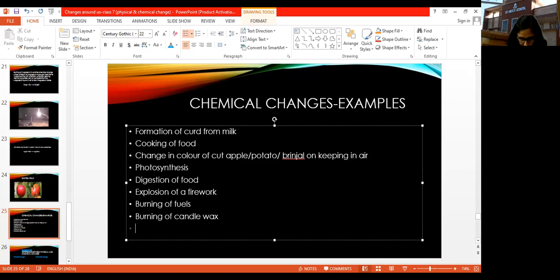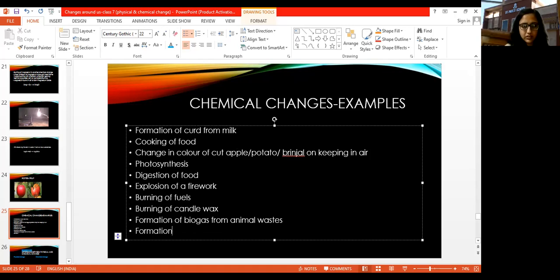Then formation of biogas from animal waste. This is again a chemical change. Formation of manure also you can write.